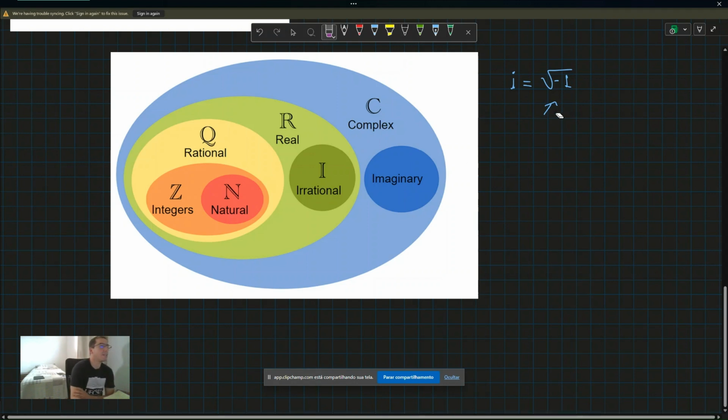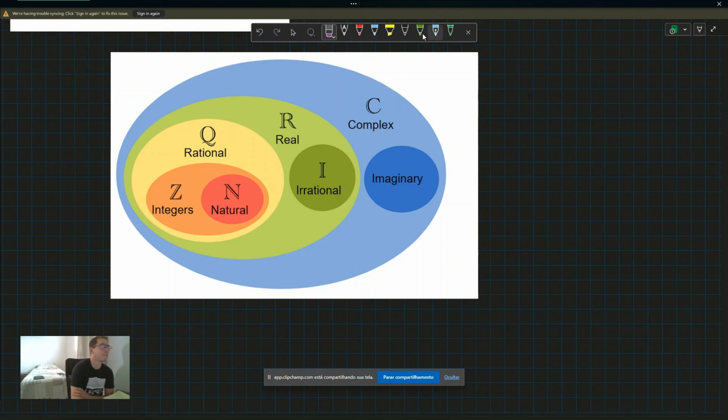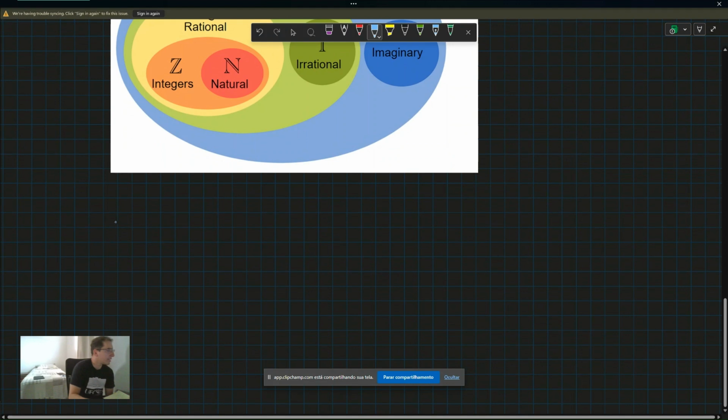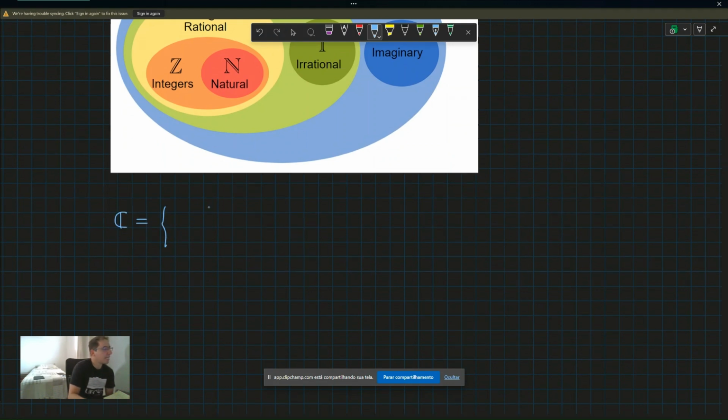And to start our talks about the complex number set, we can define this set as a set C, for example, equal to the set of numbers of the form x + yi, where x and y are real constants, they are scalars, and of course i is equal to the square root of -1.